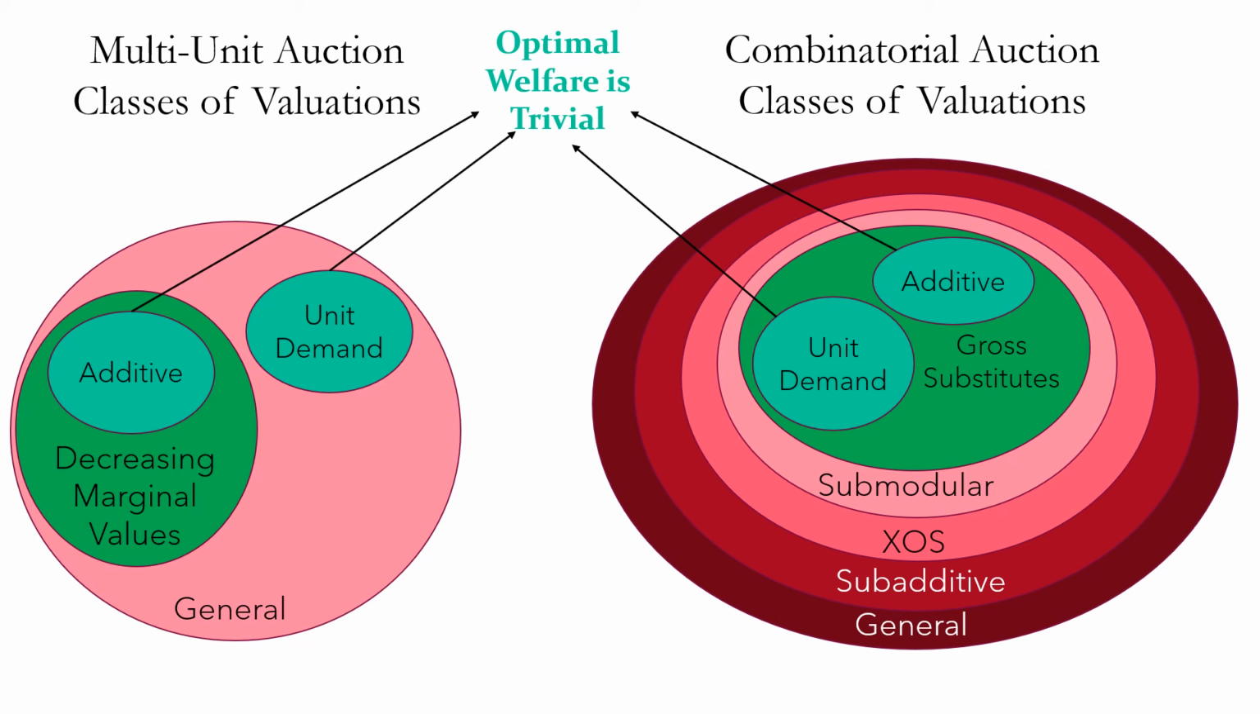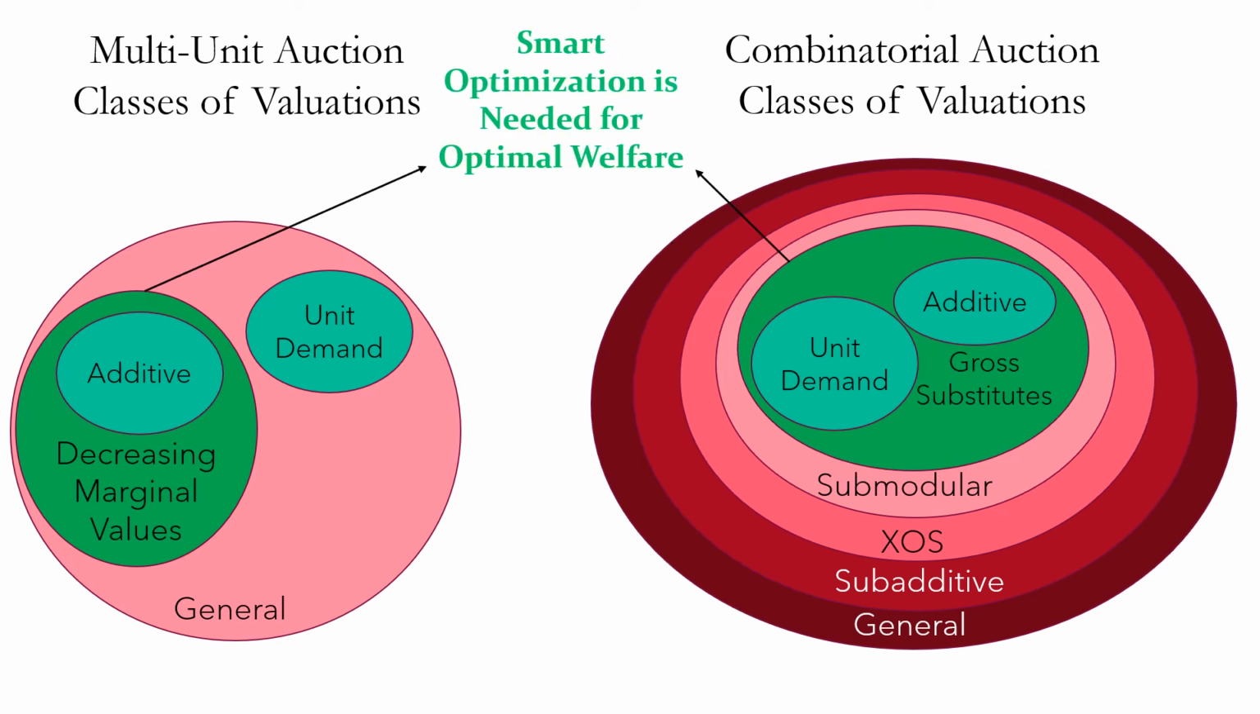Now, observe that additive and unit demand valuations can be represented very succinctly, both in the combinatorial auction and in the multi-unit auction settings. Therefore, the optimal welfare can be obtained by a trivial simultaneous protocol, which is dominant strategy incentive compatible and therefore also ex-post incentive compatible. In contrast, the optimal welfare for the class of decreasing marginal values is obtained by an iterative binary search protocol. Once we have the optimal allocation, we compute VCG payments to obtain an ex-post mechanism.